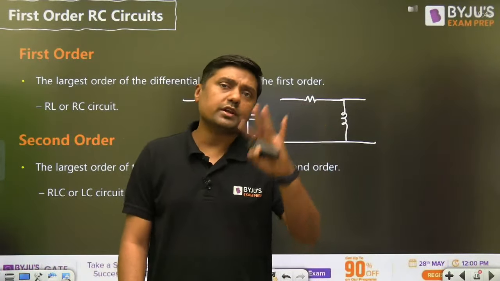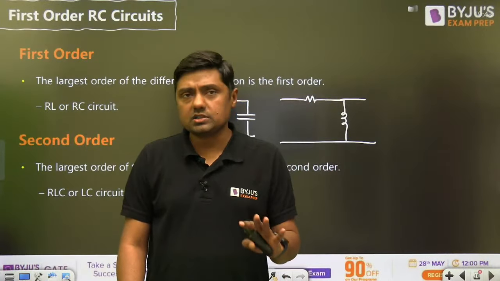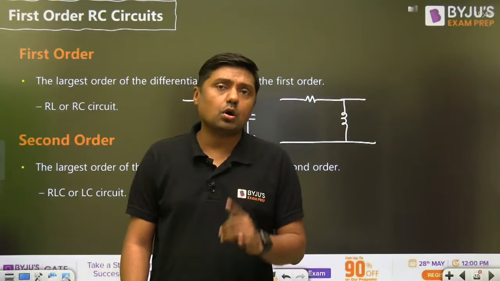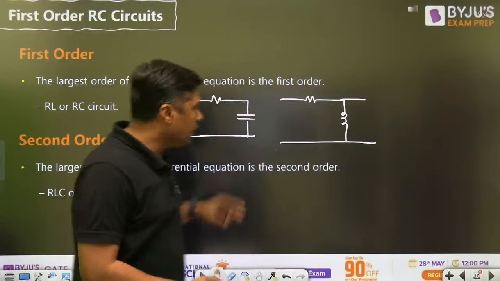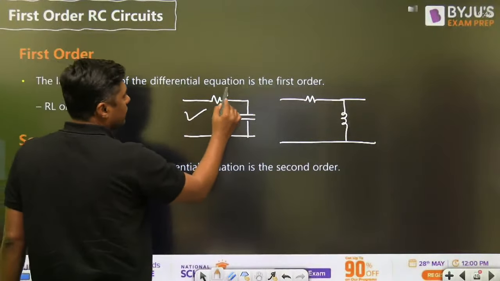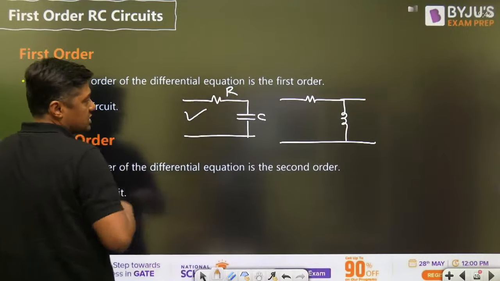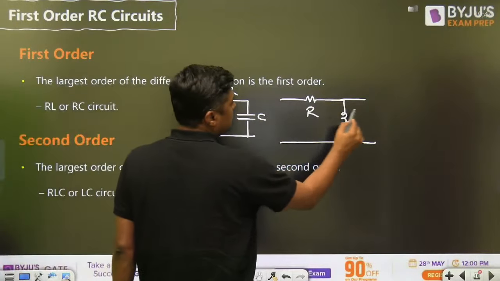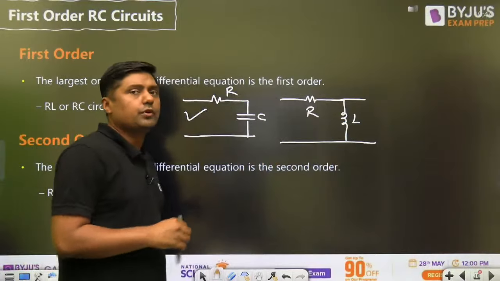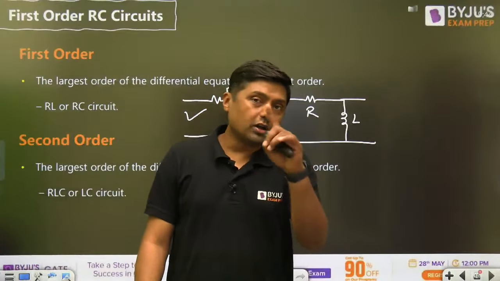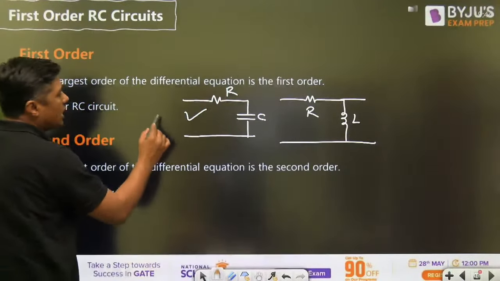So this type of circuit is called a first order circuit, and we are getting a first order differential equation. Today I will solve this circuit, and tomorrow in the next session we will solve questions on the RC circuit. Then next we will discuss the RL circuit, because these two circuits are very, very important. For electronics students, normally questions on the RC circuit.